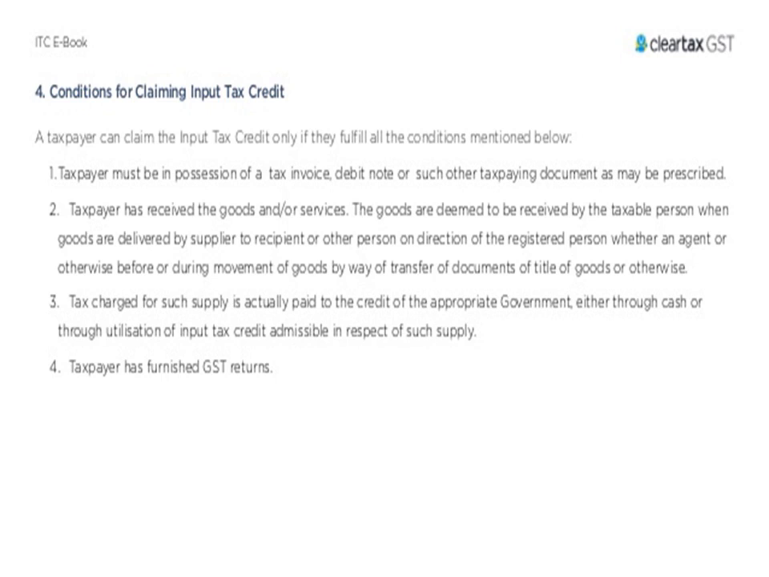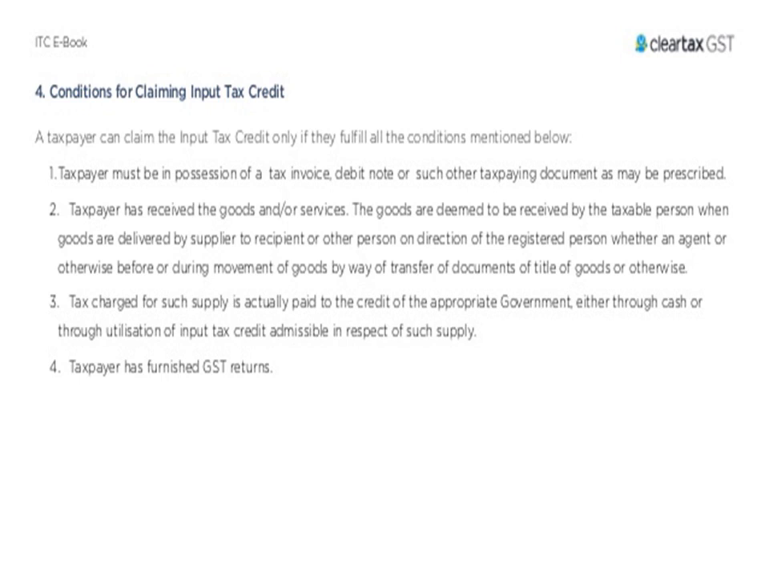And the tax charged for the supply is actually paid to the credit of the appropriate government, either with the help of cash or with the help of credit admissible for any such supply. And the taxpayer has to furnish the GST returns, it is compulsory. A registered person will have to fulfill the following conditions: one must have a tax invoice or a debit note or a document evidencing the tax paid, and must have the receipt of the goods and services, and must have the document of transfer of title of goods. The goods are directed by the registered person to be delivered to other persons or by the supplier, and he must have furnished the returns.